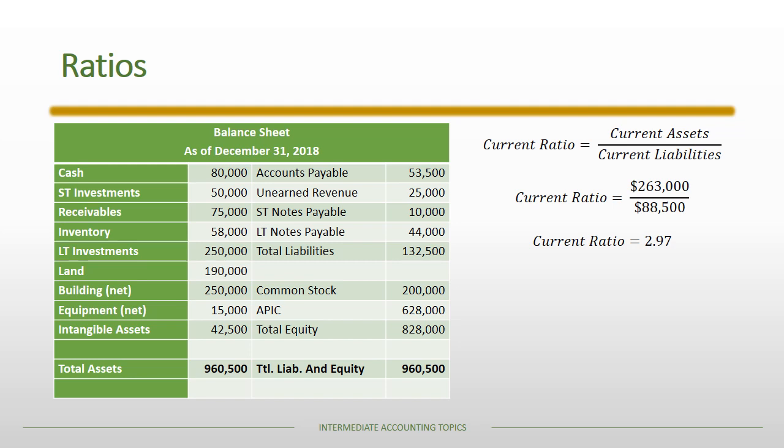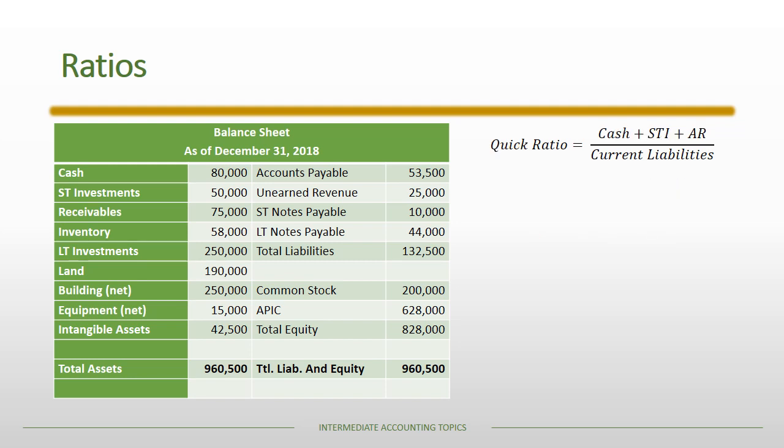It depends on the history of the company, the industry, larger macro trends, things like that. It's really tough to say definitively that a ratio of 2.97 is good or bad. The only thing we can say is that as that ratio gets larger, the firm has greater liquidity. The current ratio is a measure of liquidity, and so the higher the ratio, the more liquid the firm is.